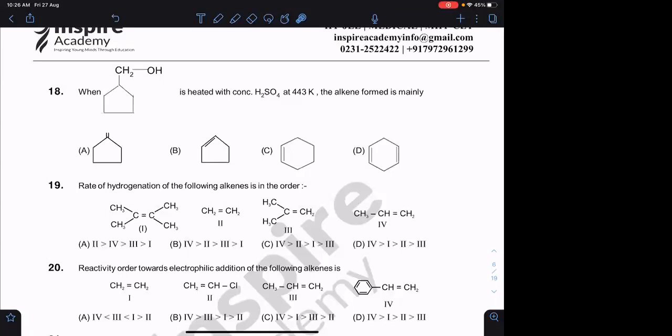Answer? Option C. First you will get a carbocation. This is a 5-membered ring, so expand this ring to form a 6-membered ring. The carbocation will remain. Remove the hydrogen from any of the beta carbons to form an alkene. Acid catalyzed dehydration of alcohols will always involve formation of carbocation. In dehydrohalogenation with alcoholic KOH, there is no formation of carbocation. Any doubt anyone?